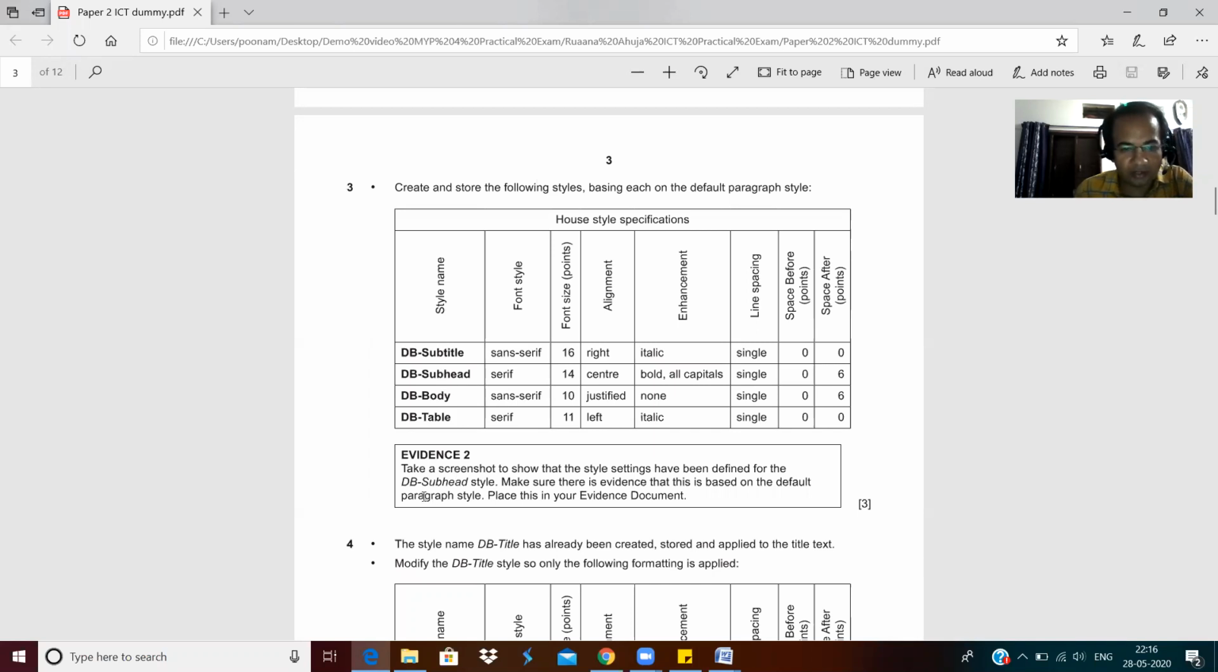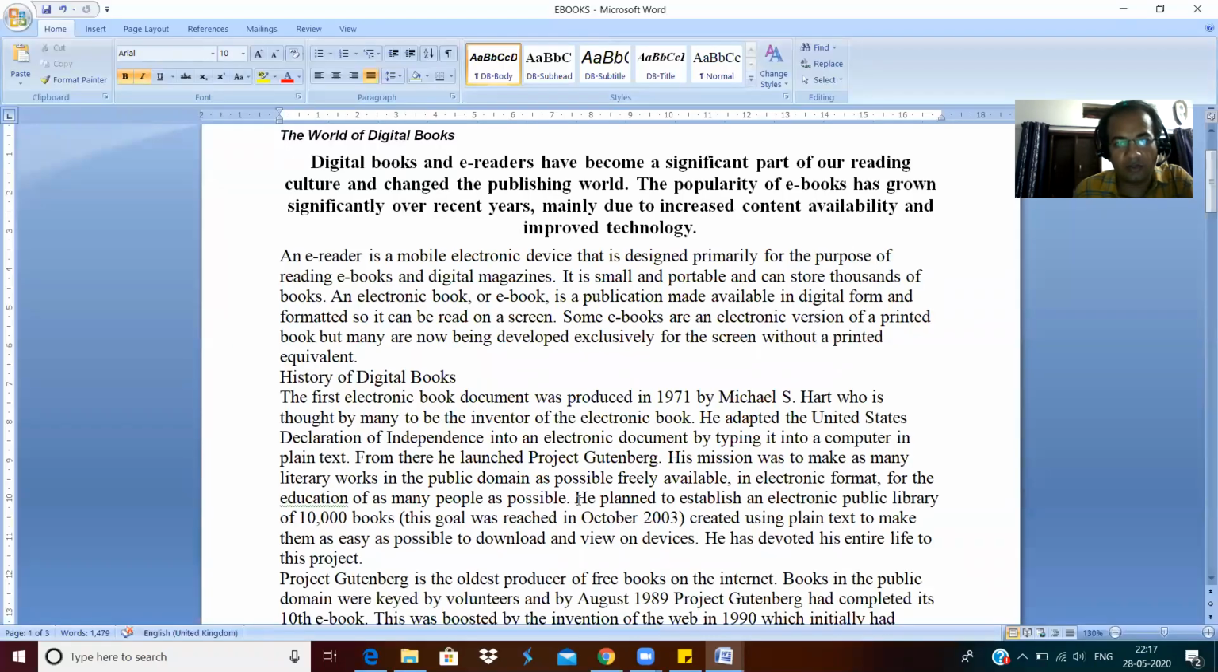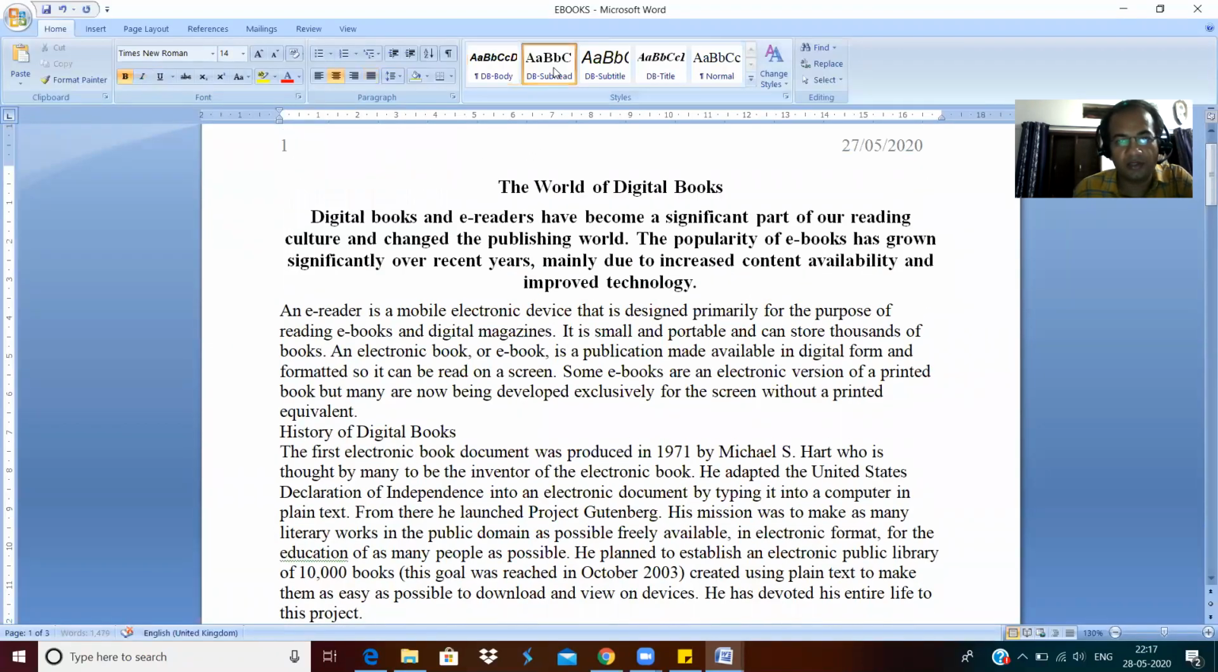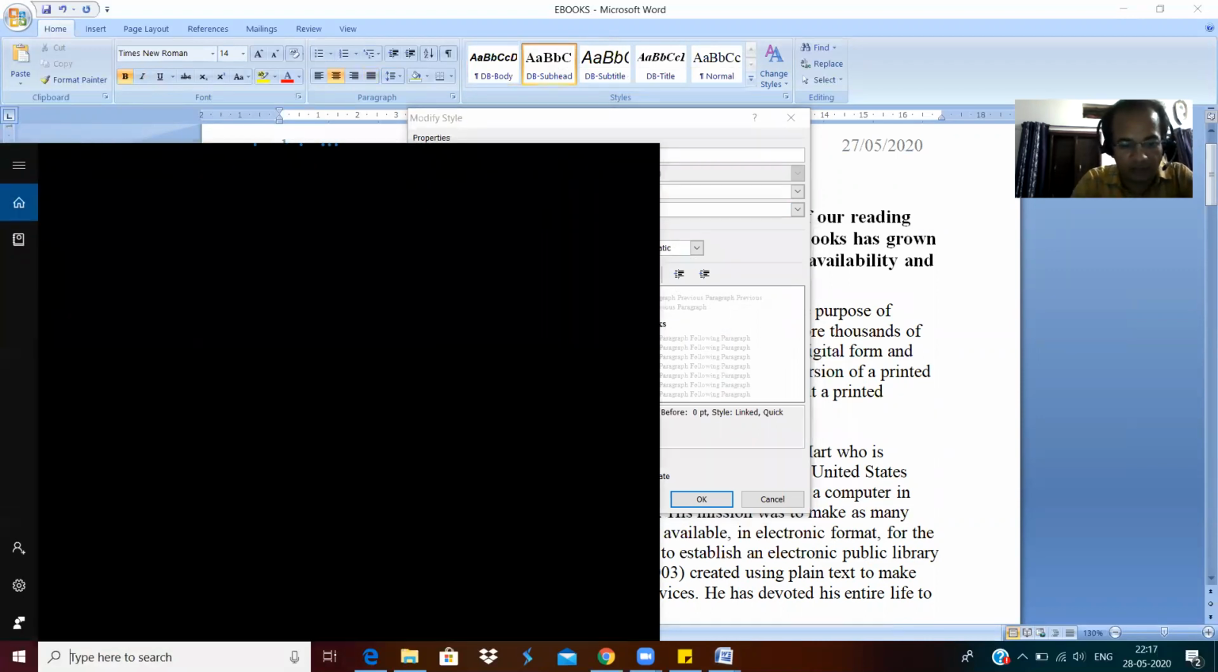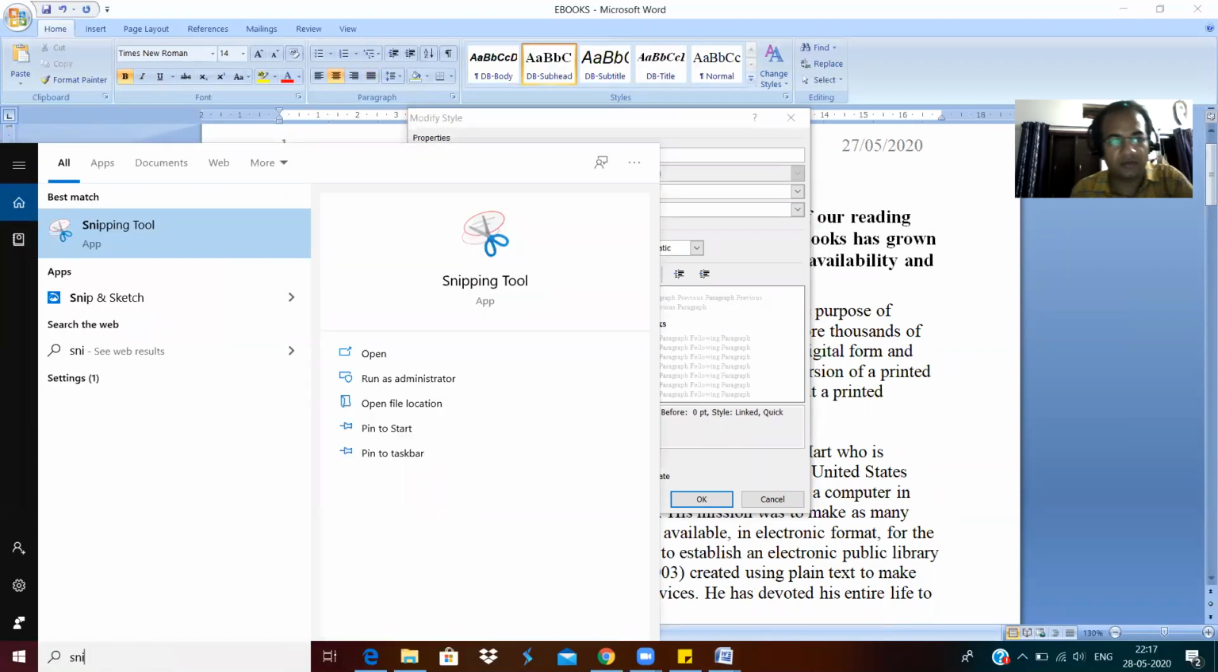Okay, now what he's saying is that the way I created this DB body, in the same way I must have created the DB subhead style. So I have to give evidence of this. So what I'm going to do here is open this, click on modify, and everything appears here, right? Then I can show you from here by clicking on the snipping tool. I just open the snipping tool.